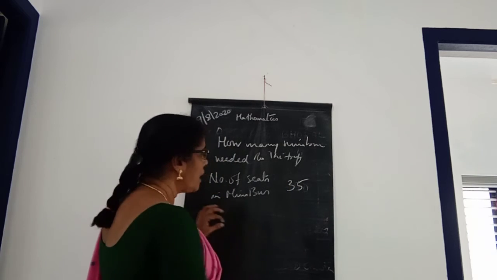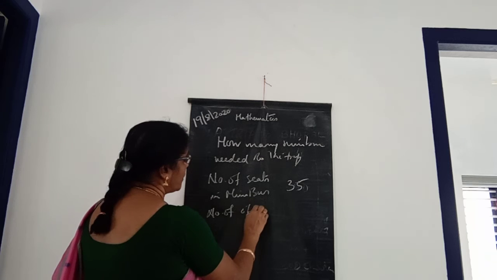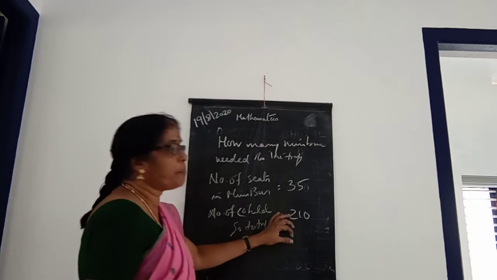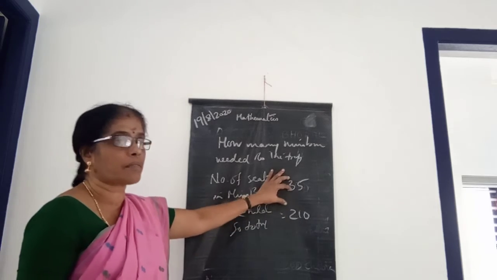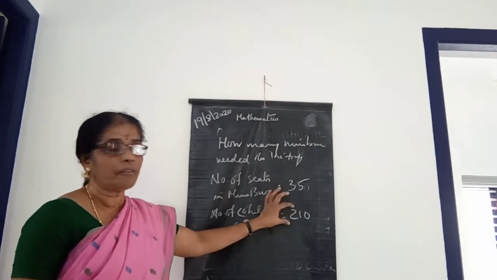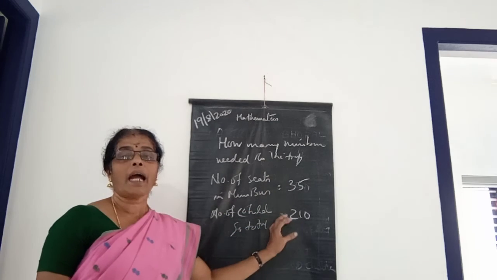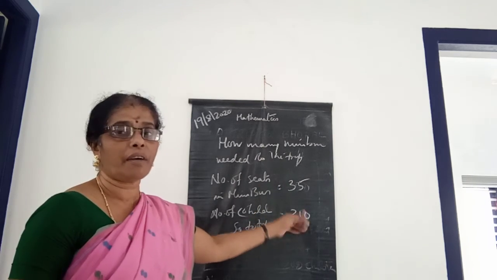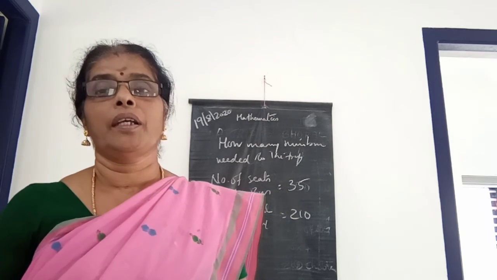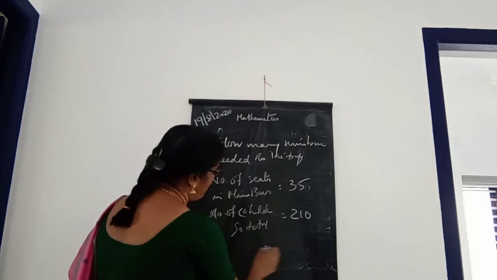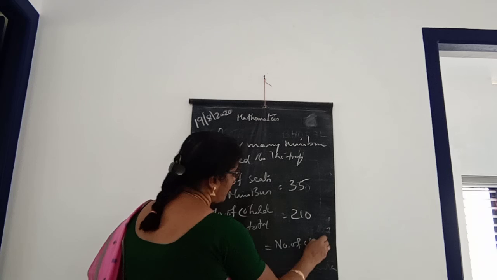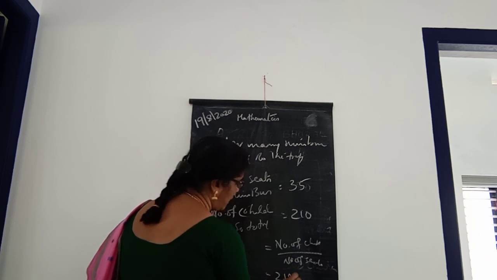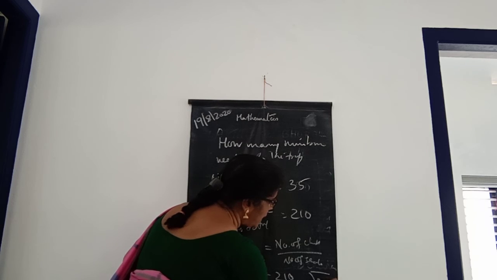That is 210 divided by 35. That means you have to divide 210 by 35.